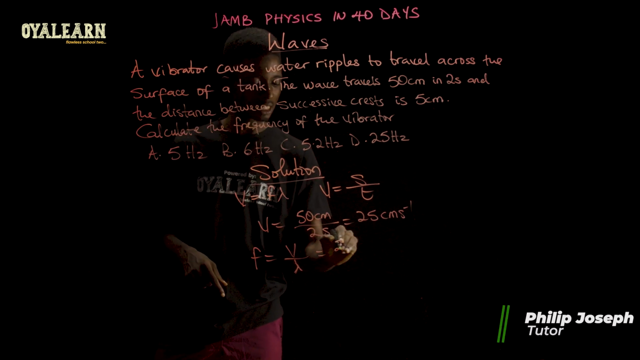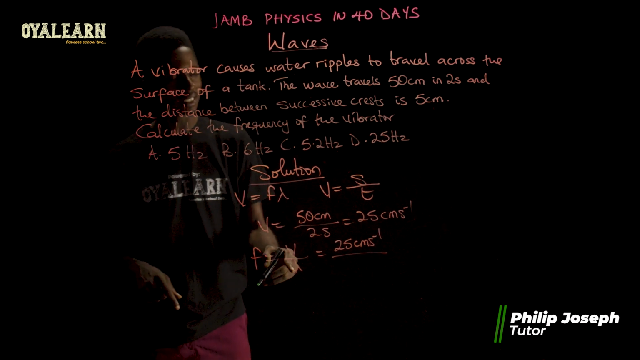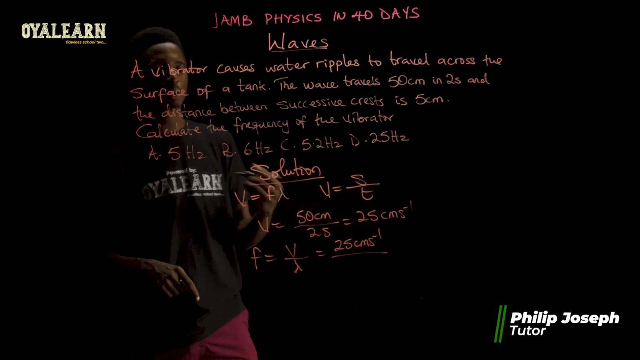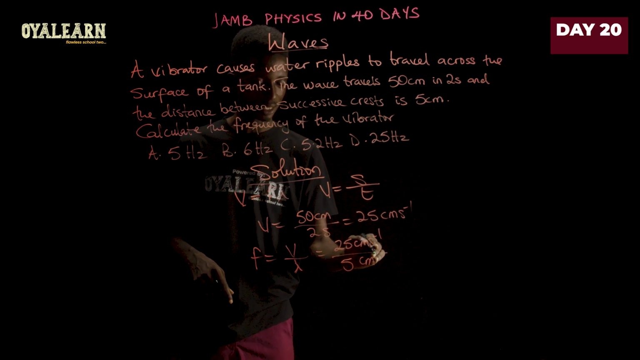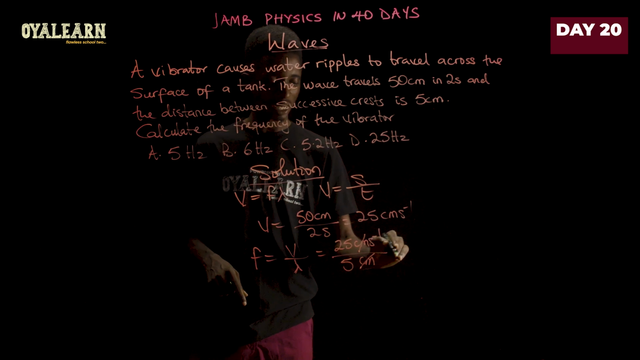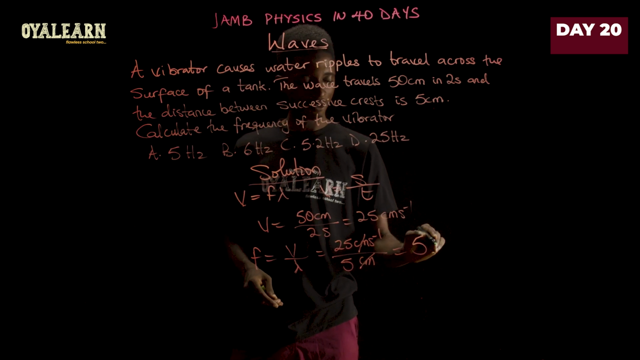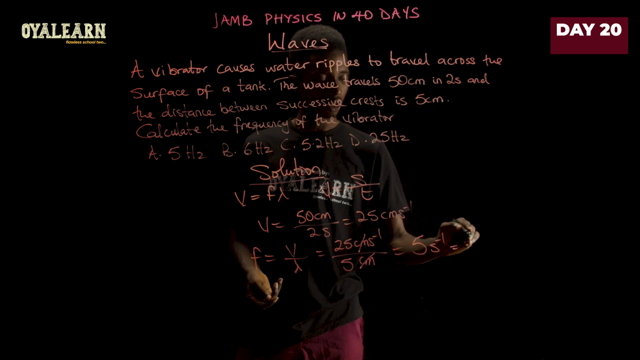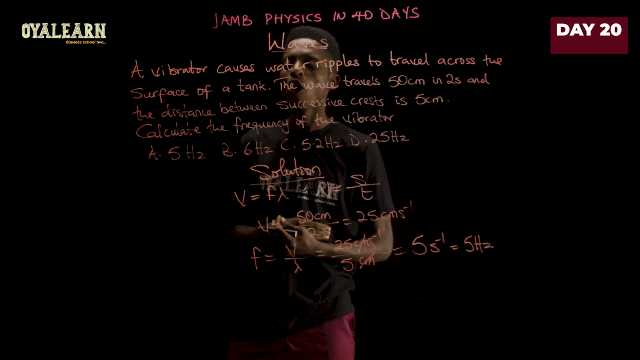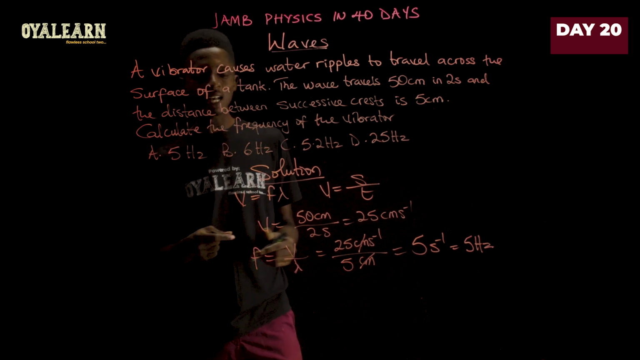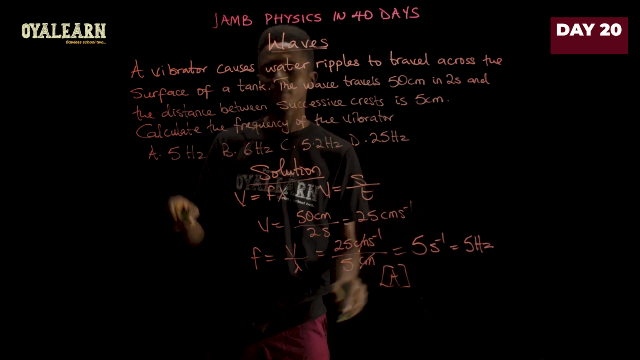Now, the wave speed is 25 centimeters per second, while the wavelength is the distance between successive crests, which is given as 5 centimeters. So we see centimeter cancels centimeter, and 25 divided by 5 is going to give us what? 5 per second, or 5 hertz, which is the unit for frequency. So since the answer is 5 hertz, that is option A.